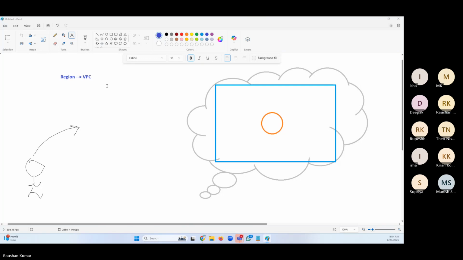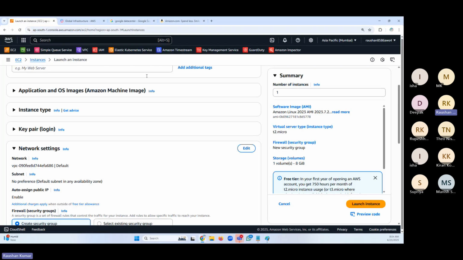I am showing you that I'm in Mumbai and I have a VPC here in Mumbai at the network level. Now, Mumbai has how many AZs? Three AZs.